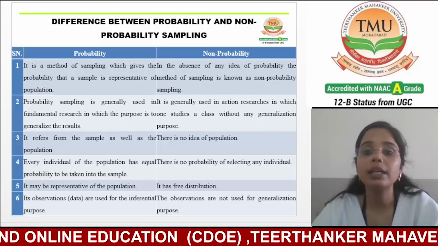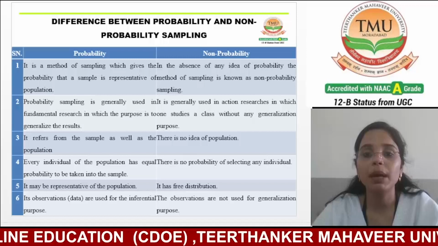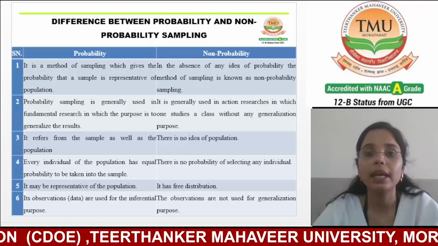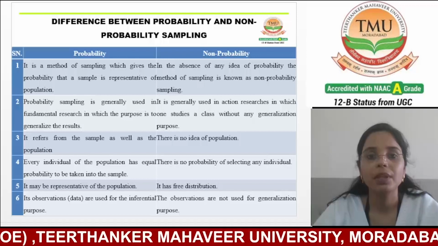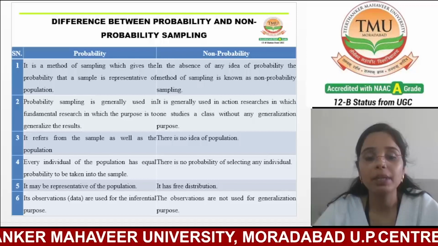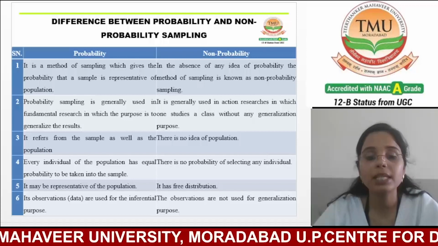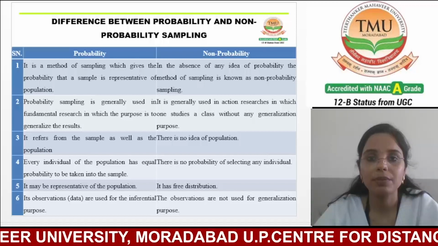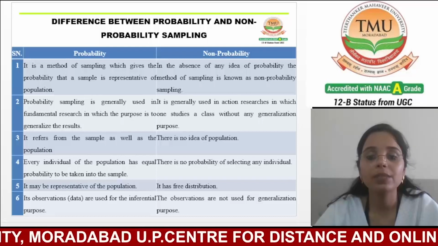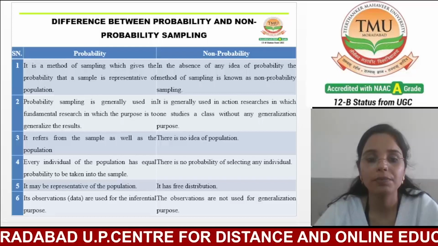In non-probability sampling, there is no probability of selecting any individual. Probability sampling may be representative of the population, but non-probability sampling has a free-form distribution.